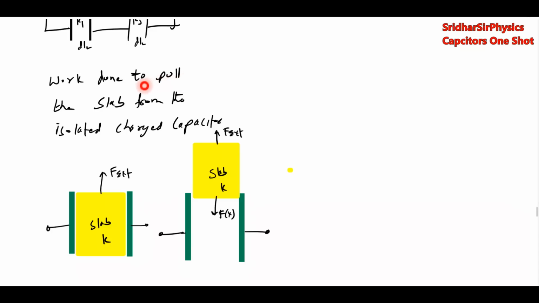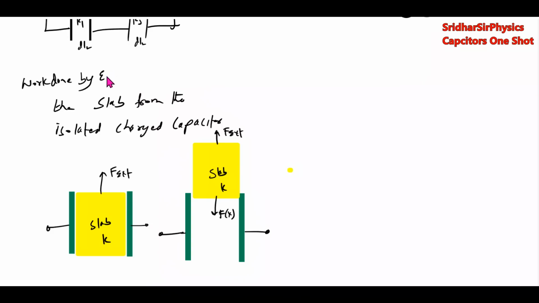Now, work done by an external agent to pull the slab from the isolated charge capacitor. Who is going to do work? Work done by the external agent.